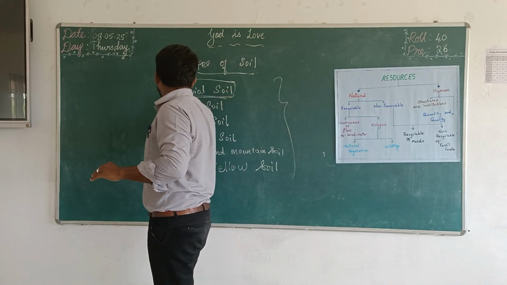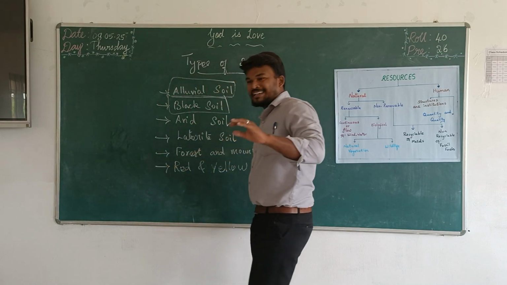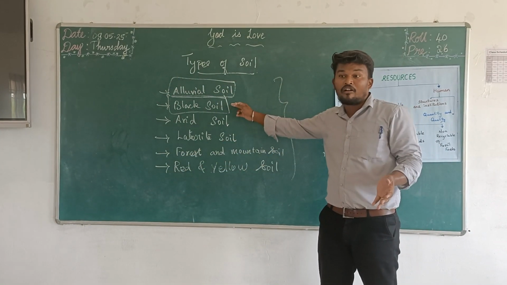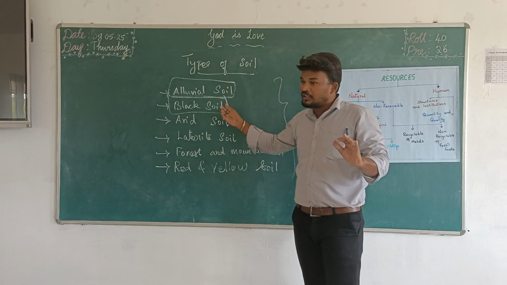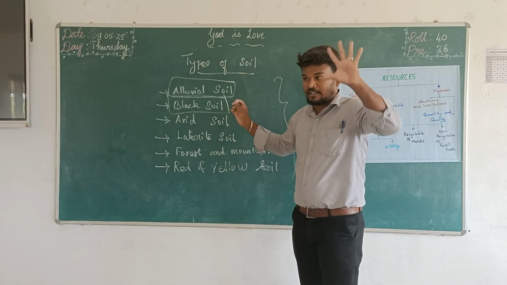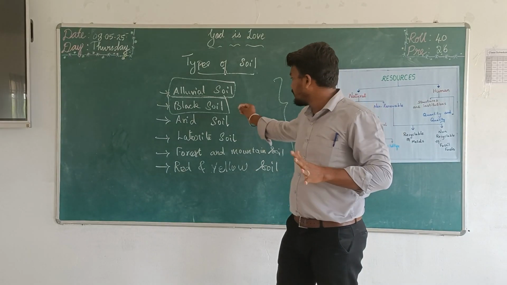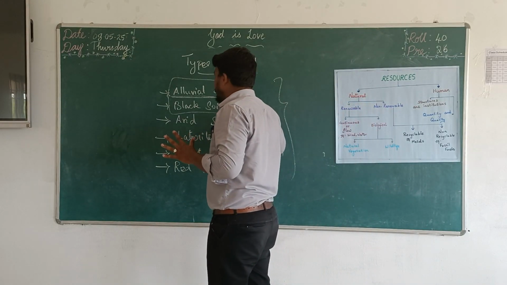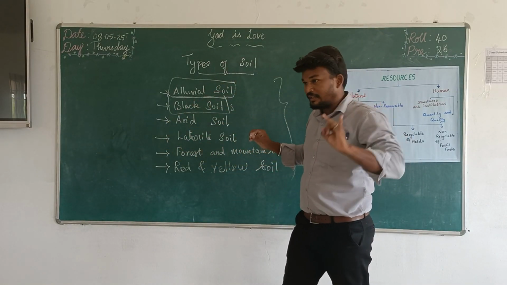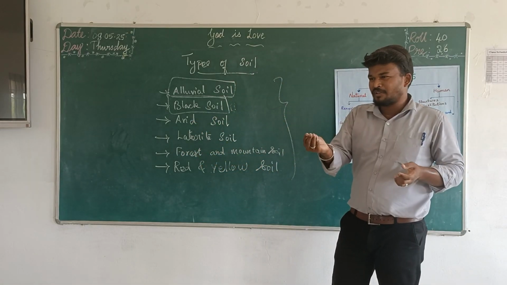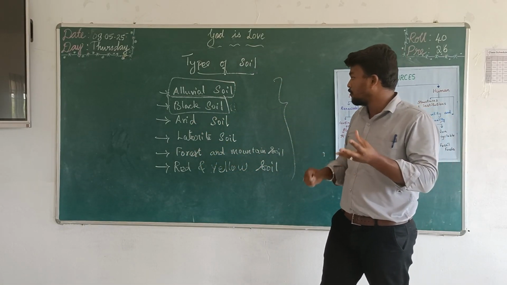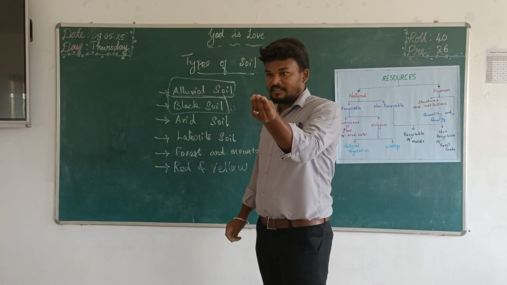Next is black soil. Black soil is also called cotton soil or regur soil. Black soil is mainly cultivated for cotton. Black cotton soil or regur soil is another very important name. Next is arid soil. Arid soil is a type of soil that has a lot of stones.